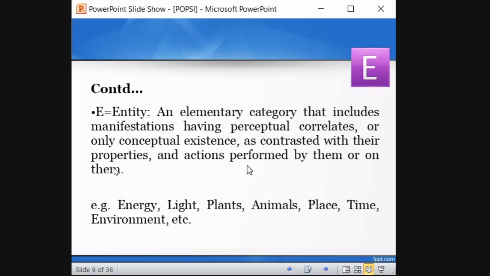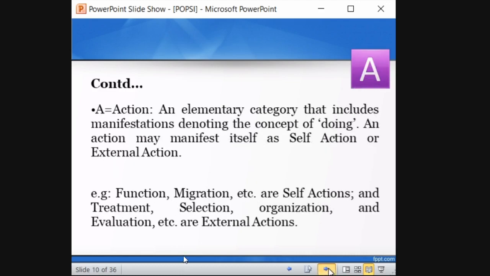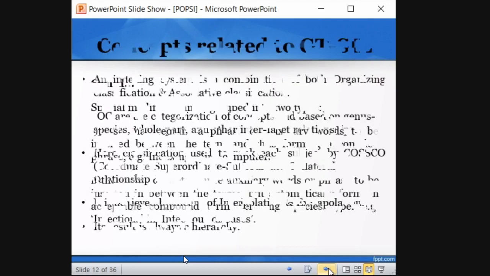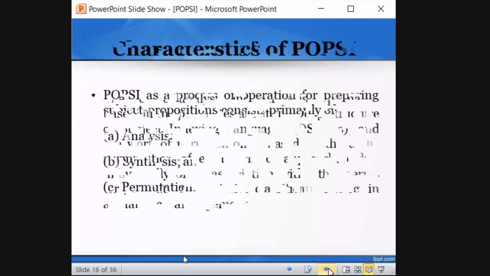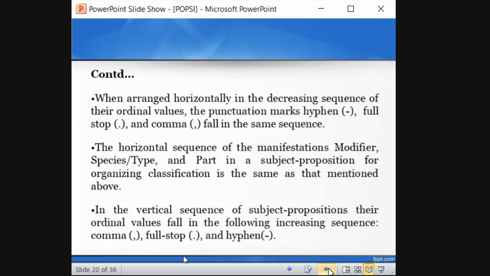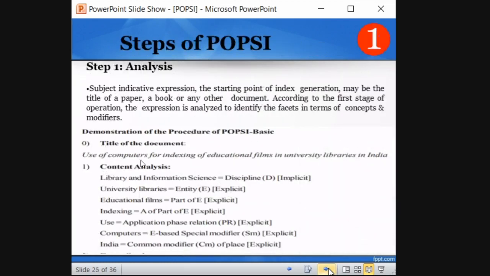It may be energy, lights, plant, like actions performed by them or on them. So here, indexing is the action, or whatever action is performed on them, not by them. You need to remember this DEPAM concept very well. So here, university library is an entity.